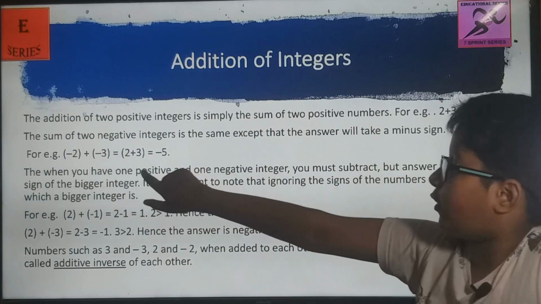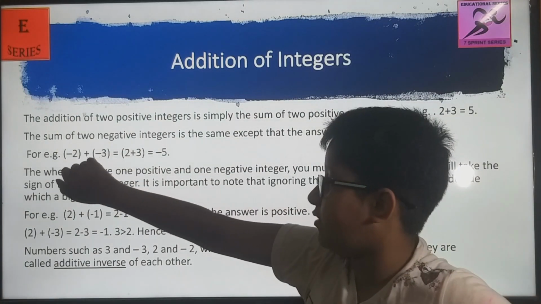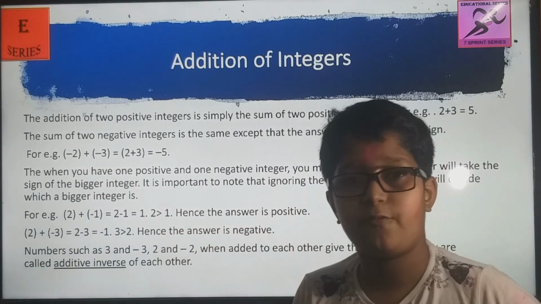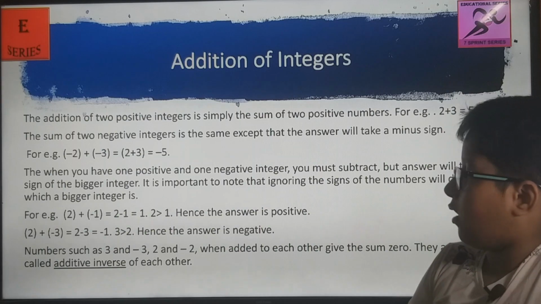Yeah, so that's what he has written here. 2 plus 3 is equal to 5, and the sign is minus, because both digits are minus. Both digits are minus, so the answer will be minus 5. Now another.